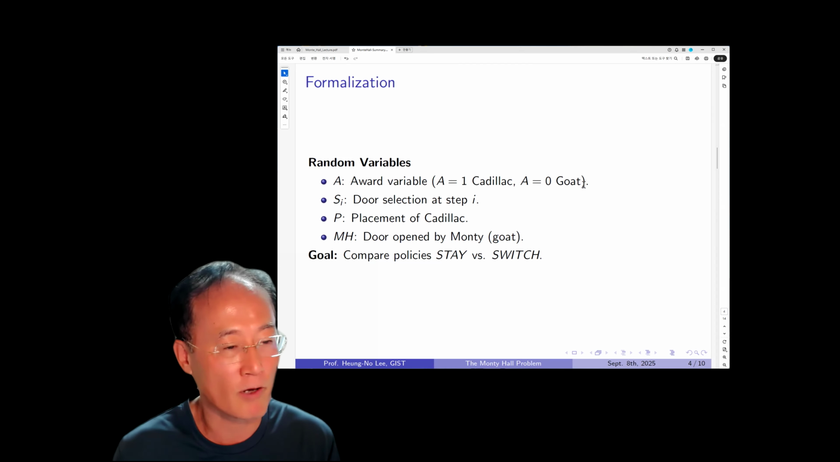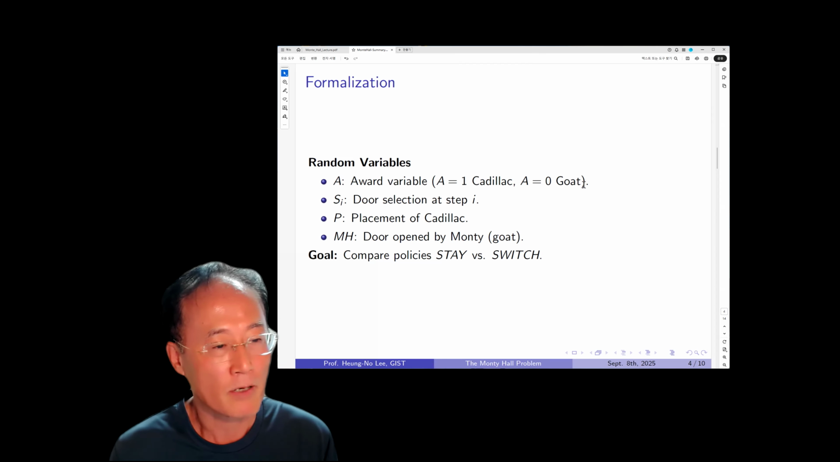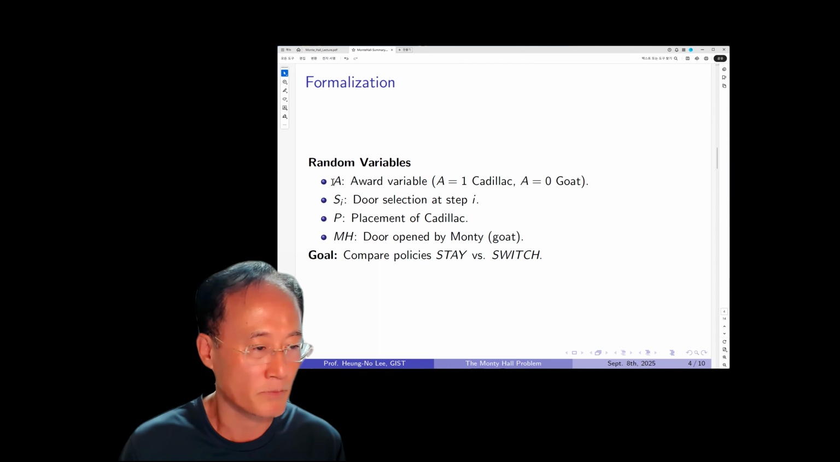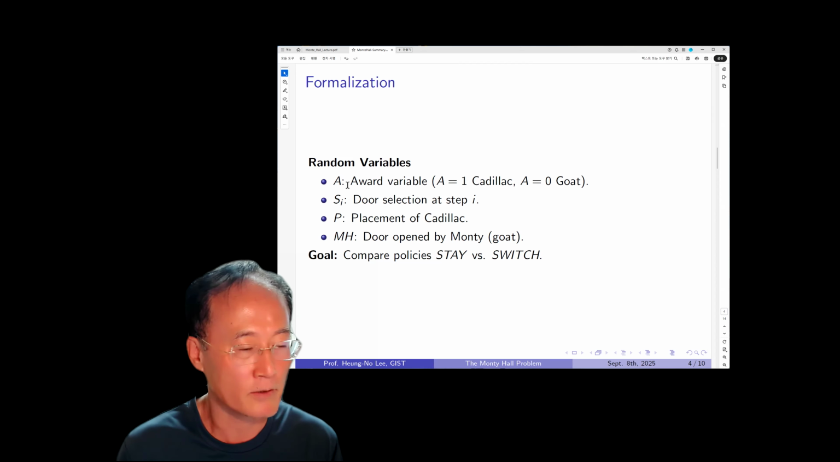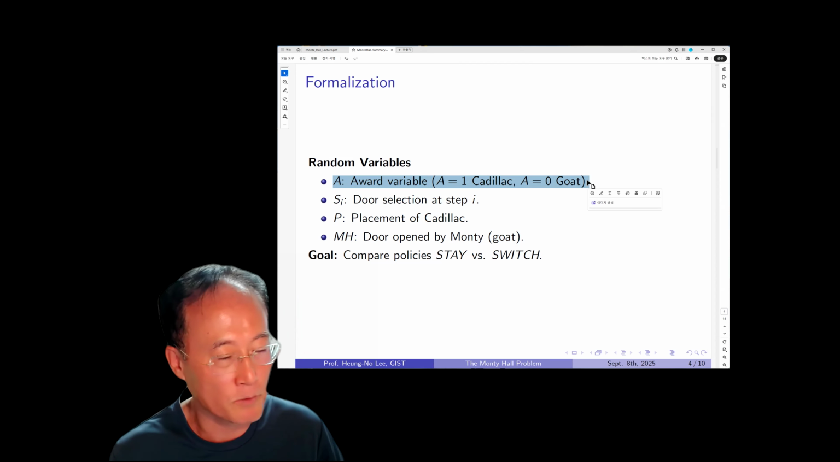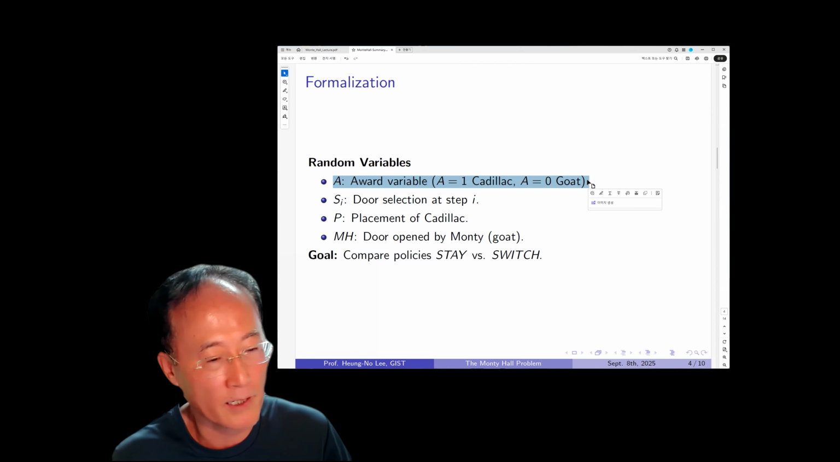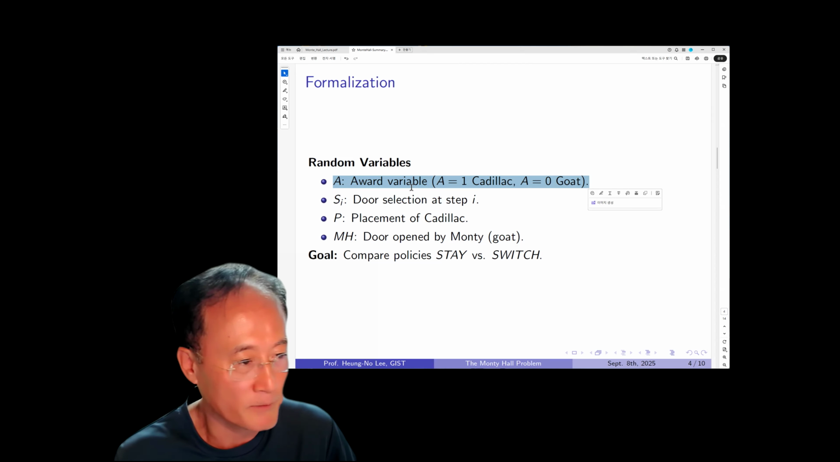And then once you have determined that, then the probability of A equals 0 is found, right? That is nothing but 1 minus the probability A is equal to 1. Because this is a binary random variable, it will be fully defined once we have the answer for each policy, stay policy and switch policy.